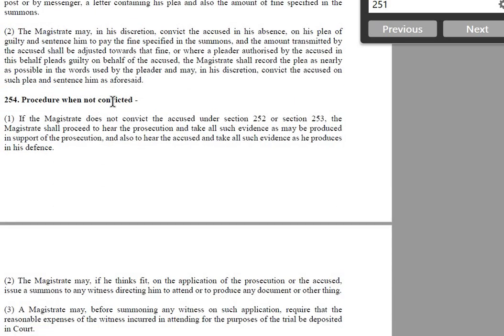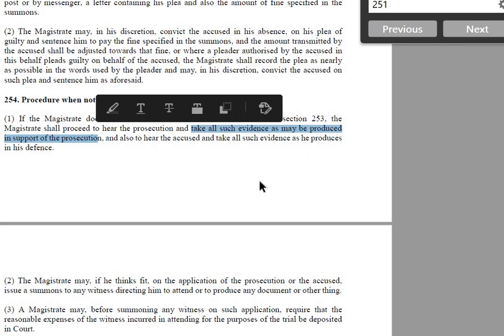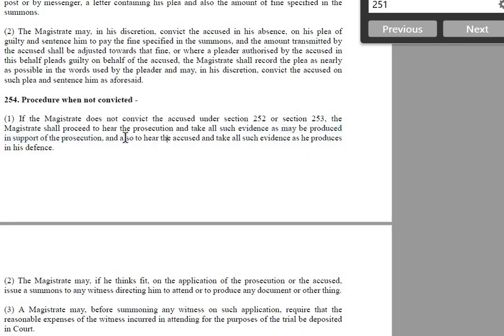So procedure when not convicted: when he is not convicted, then the magistrate will take all such evidence as may be produced by the prosecution, and also hear the accused and take all such evidence as he produces in his defense. This is how it goes. So the hierarchy is the same, except for the acquittal part.